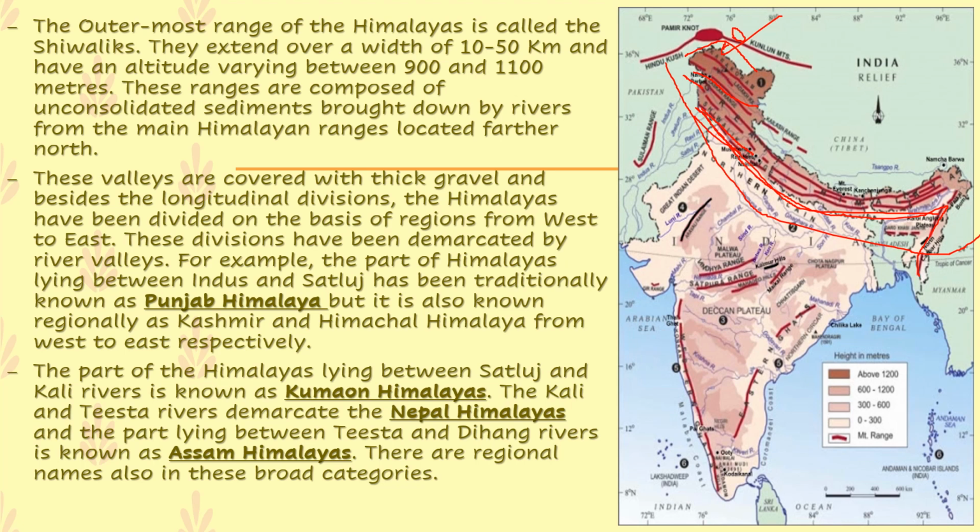For example, the part of the Himalayas lying between the Indus and the Satluj has been traditionally known as the Punjab Himalayas.